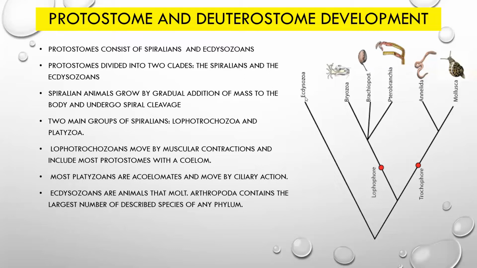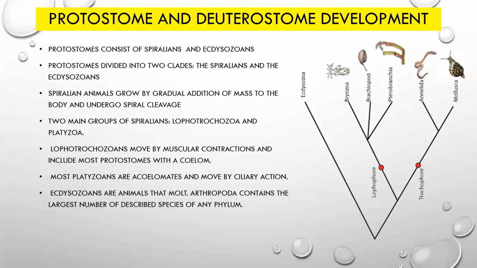The second group is Ecdysozoa. Ecdysozoa includes those animals which molt during their development, shedding off their skin. Platyzoa are acoelomate, and their movement occurs through ciliary action.